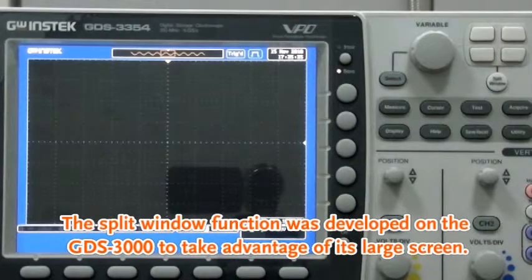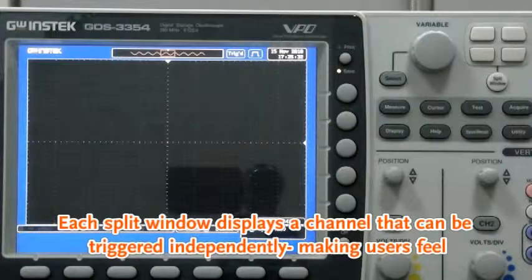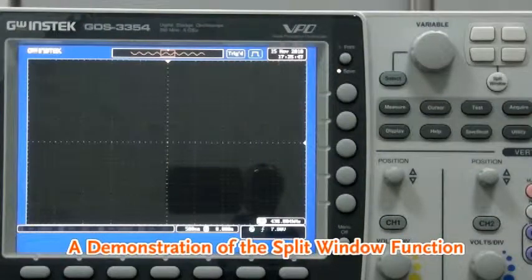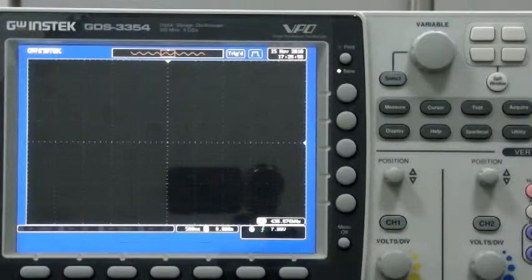The split window function was developed on the GDS-3000 to take advantage of its large screen. Each split window displays a channel that can be triggered independently, making users feel that the oscilloscope has more value than a single standalone unit. A demonstration of the split window function.